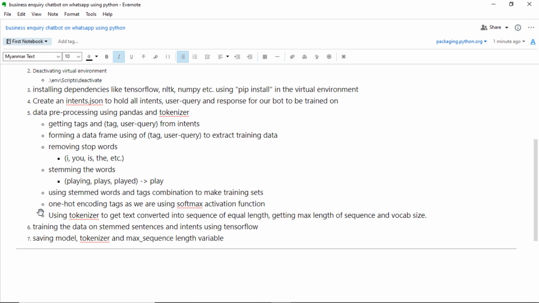We will get the maximum length of the sequence and the vocab size using tokenizer. After this, we will train the data on the collected stemmed sentences and the intents, and we will use TensorFlow to train them. At the end of this video, we will save the model, the tokenizer and the maximum sequence length variable so that we can use them while we are creating our chatbot.